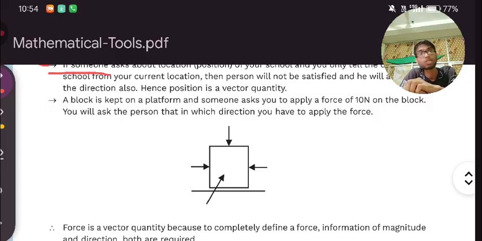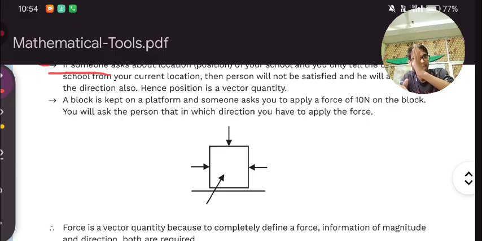Now that person will also ask you in which direction you want me to apply force on this box, in this direction, or this direction, or this direction, or this direction. So all these four are directions. Apart from these four, there are more directions that I can tell you, but not right now. So here directions are mattering. You will see in this direction, in north direction.